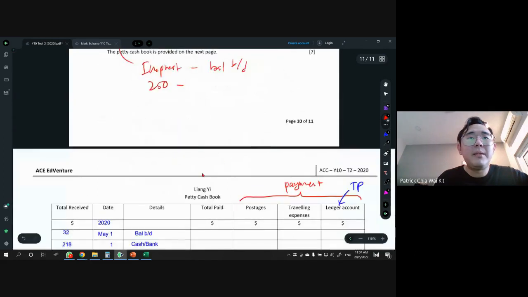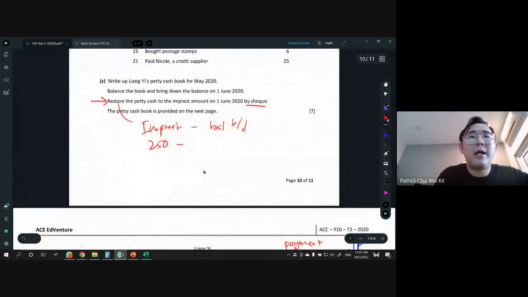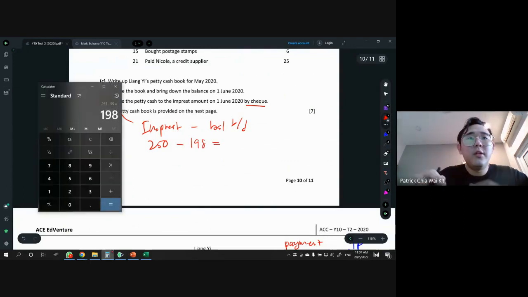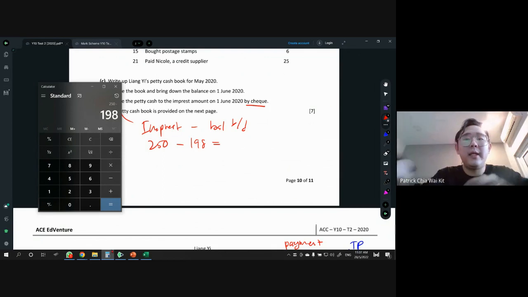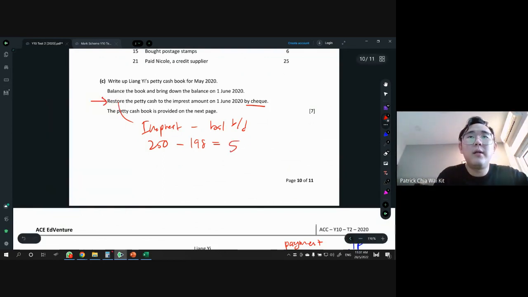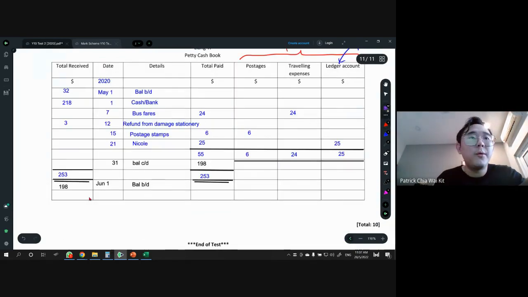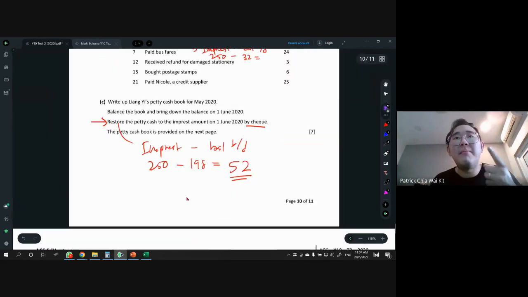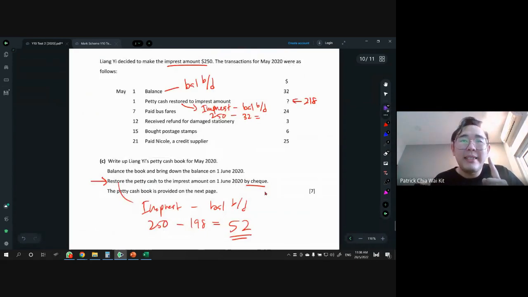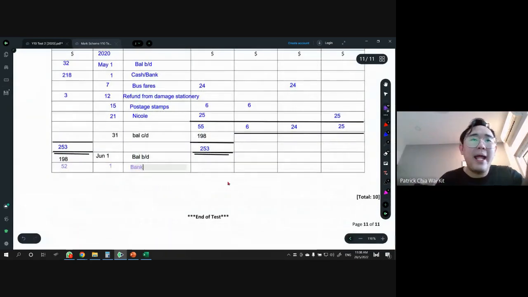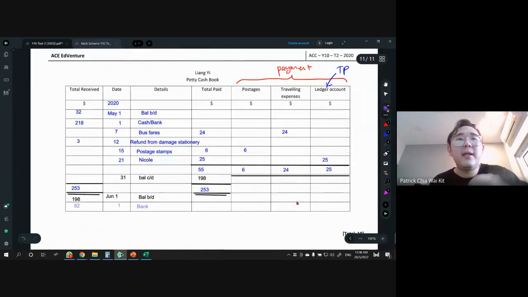And right now our balance BD is how much? Our balance BD is 198. So 250 minus 198, then you get the restore. So 250 minus 198, and you get $52. Right, $52 is the restore. All right, so we will get 52. I put here 52. Right, happen on the June 1st also. But what do we write for details? Now, this question did mention is by check. By check, then you must put bank like that. All right, that's all. So this is how we do petty cash book.